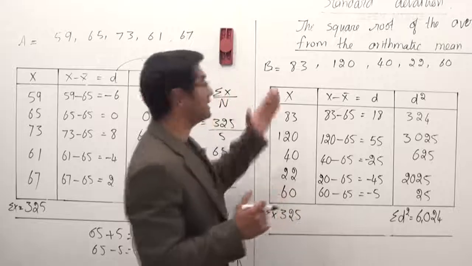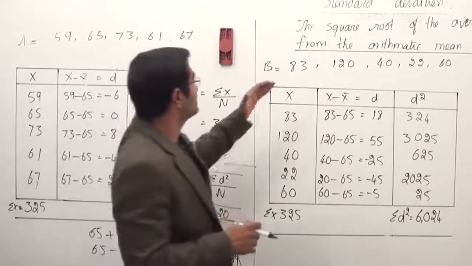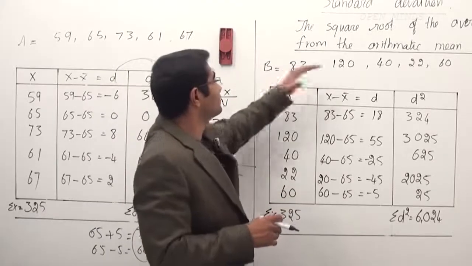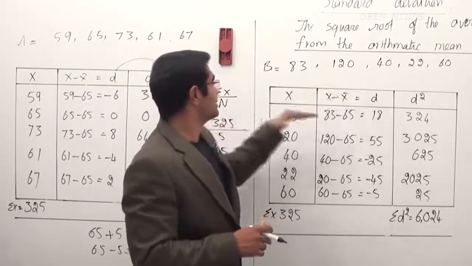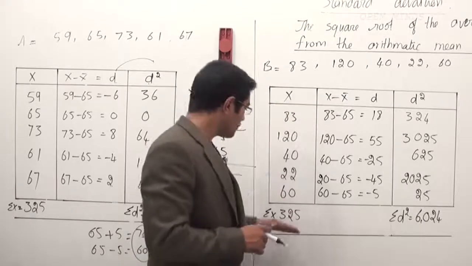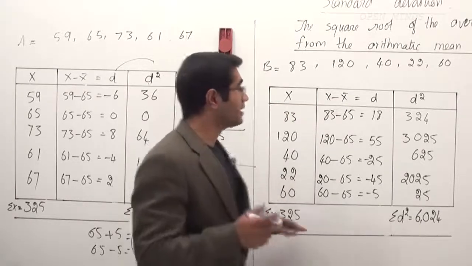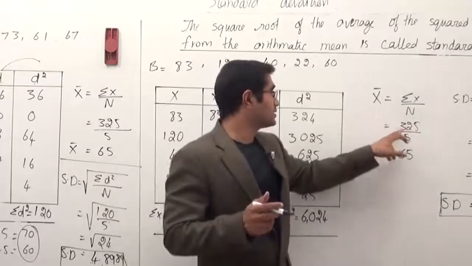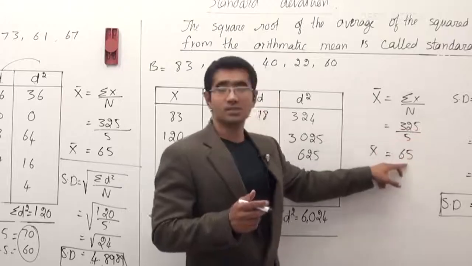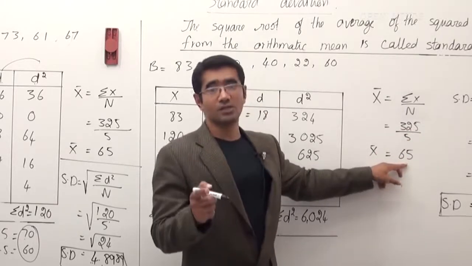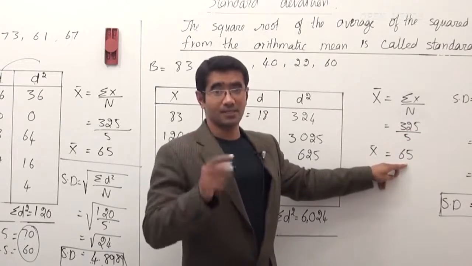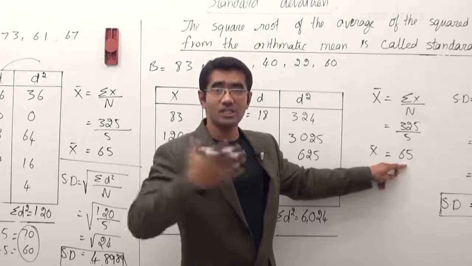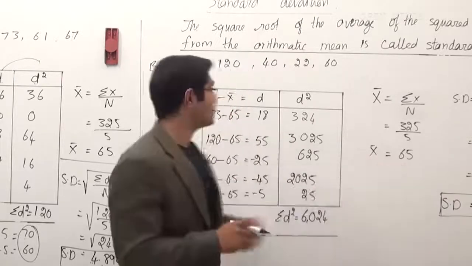Let's come back to player B. Okay, player B, he could score like 83, 120, 40, 22 and 60. That's what his scores were. We added them all, we get 325 again, and I calculate the mean, which is sigma x, that is 325 by n, which is again 65. That is the average he can score. But the standard deviation, how much did he deviate from the mean? That is important.